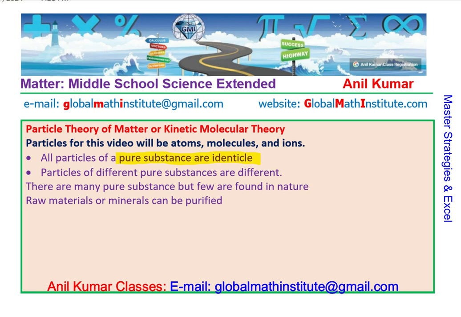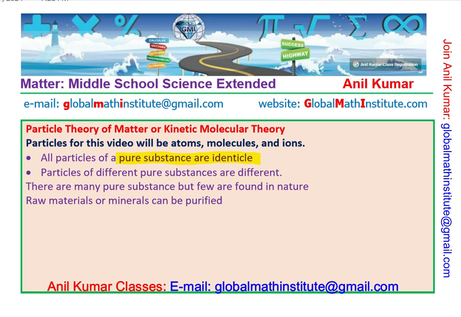And then we write particles of different pure substances are different. So when we say these two substances are different, primarily we are saying that the identity which is defining them, the particles, they are different. And that is why their characteristics are also different. Makes sense, right? So that is how we are developing it, understanding point by point each and every part of this particle theory, since it actually lays a great foundation for us to understand science as we move along, right?